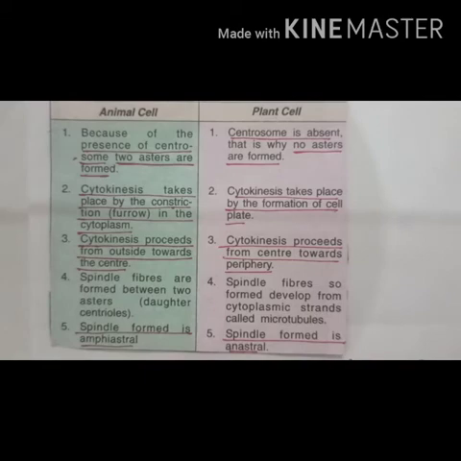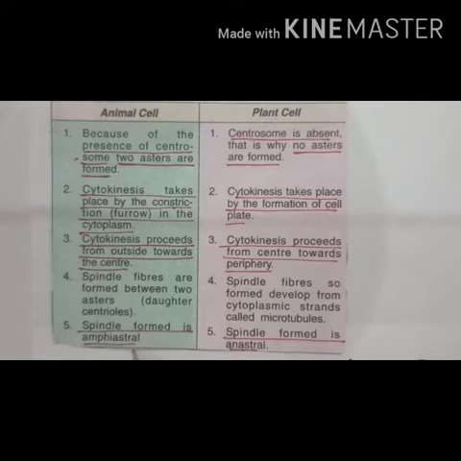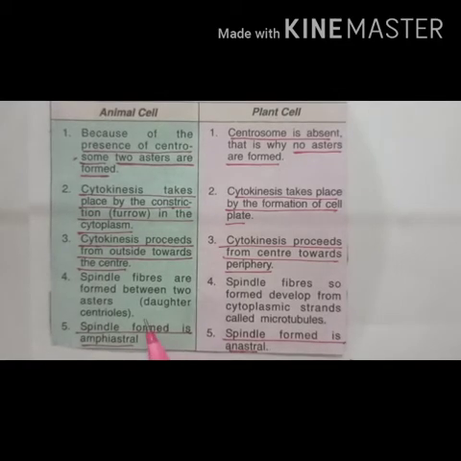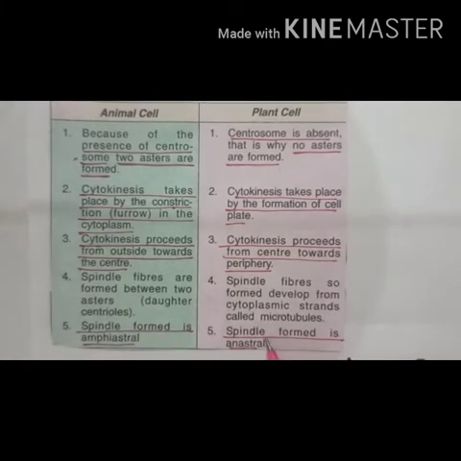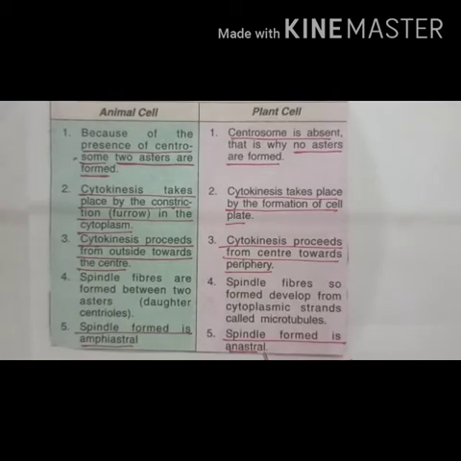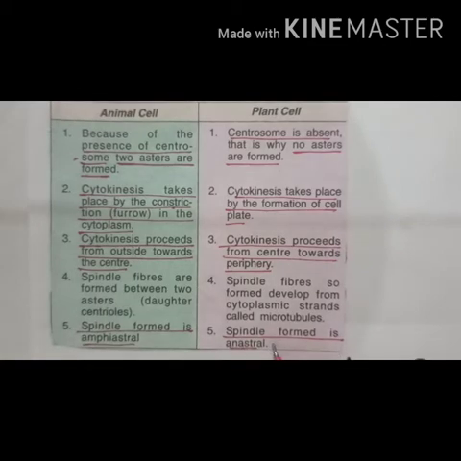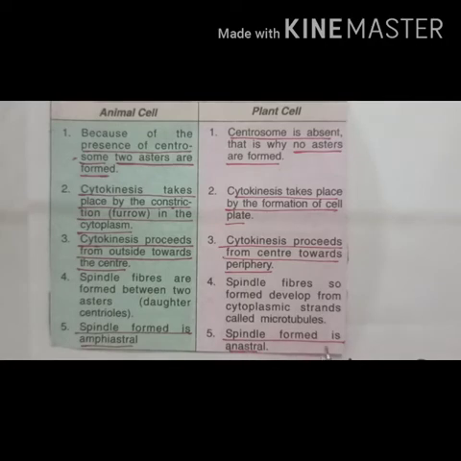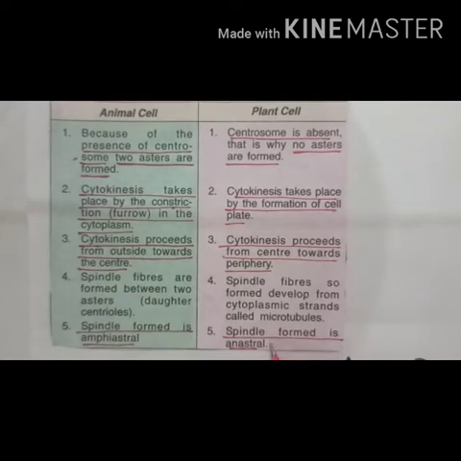And the last point is that in animal cell, the spindle formed is amphiastral. What is the meaning of amphiastral? The spindle has two asters, because in an animal cell asters are formed and the spindle is between two asters. So it is called amphiastral. While in plants there are no asters. So what is anastral? Anastral means the spindle has no aster. Understood? So in plant cell, the spindle formed is anastral, right?